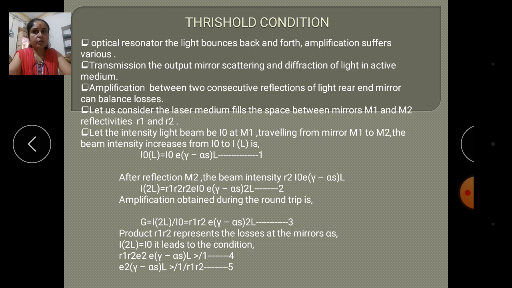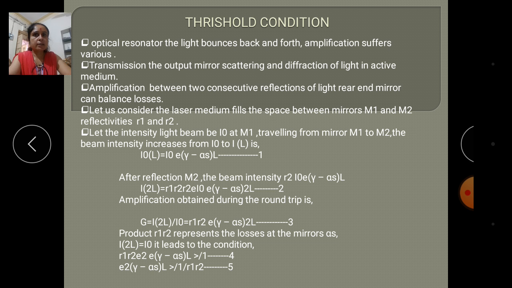The product of R1 and R2 represents the losses at the mirrors, and alpha s includes the distributed losses such as scattering, diffraction and absorption in the medium.